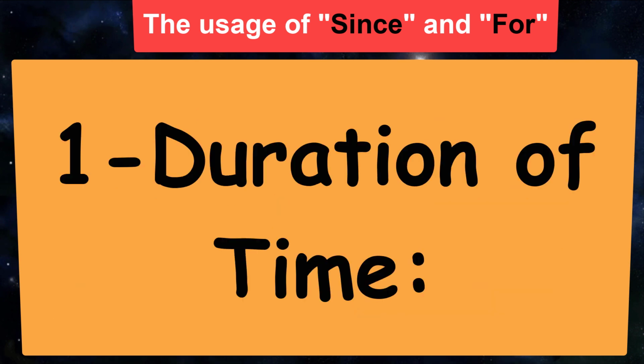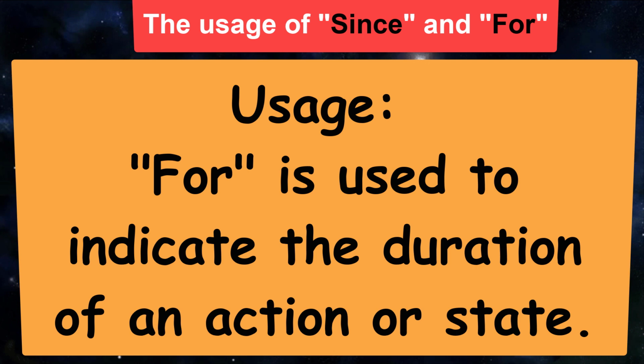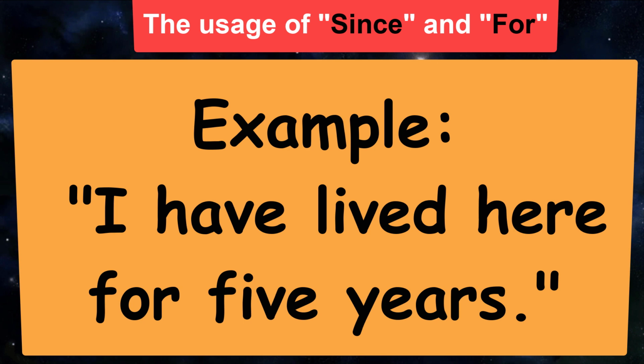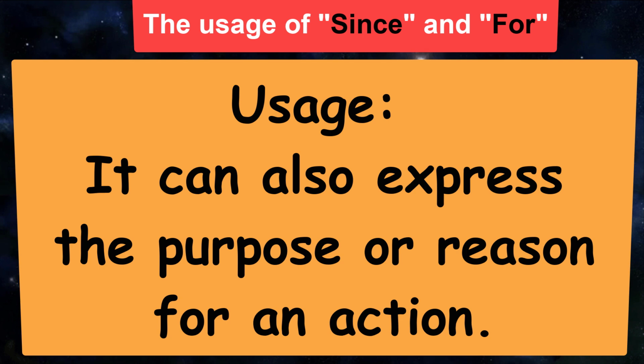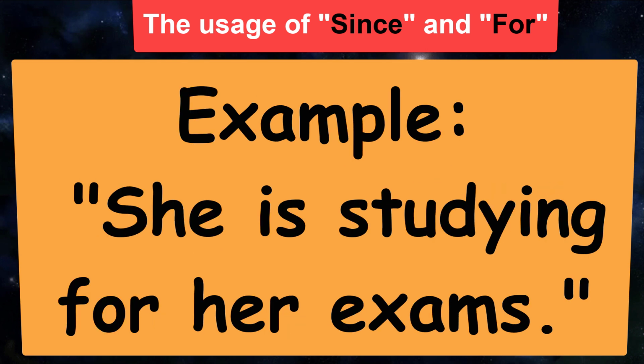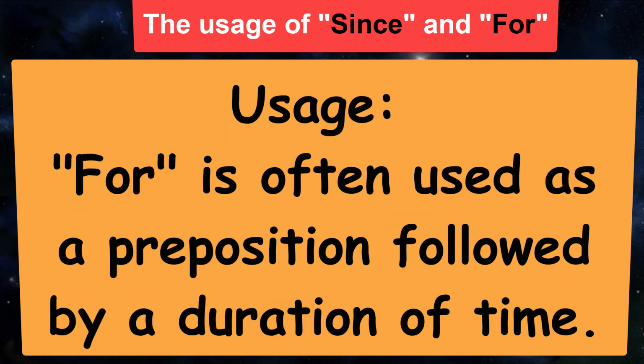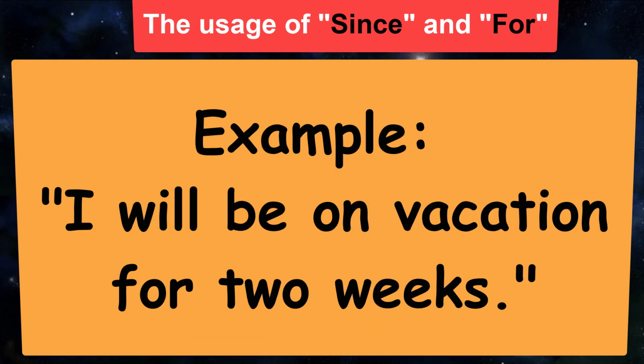For, duration of time, usage. For is used to indicate the duration of an action or state. Example: I have lived here for 5 years. Purpose or reason usage. It can also express the purpose or reason for an action. Example: She is studying for her exams. Preposition usage. For is often used as a preposition followed by a duration of time. Example: I will be on vacation for 2 weeks.